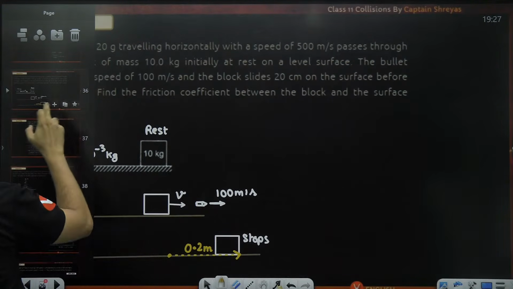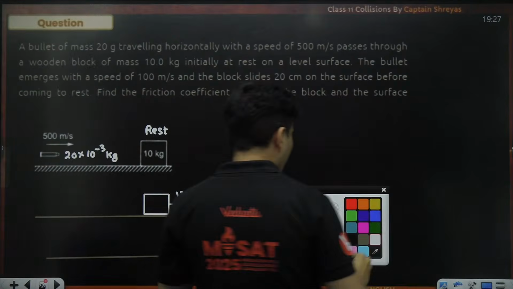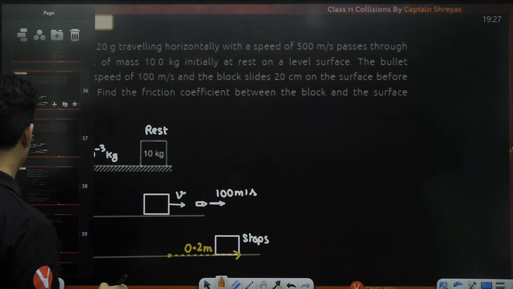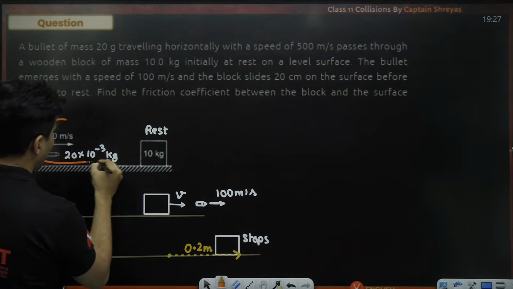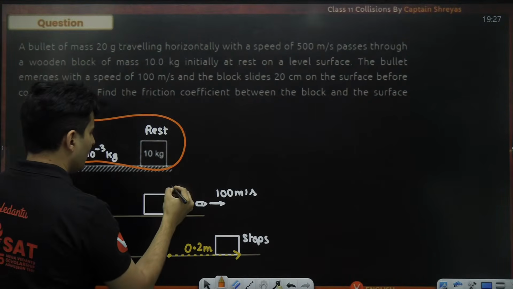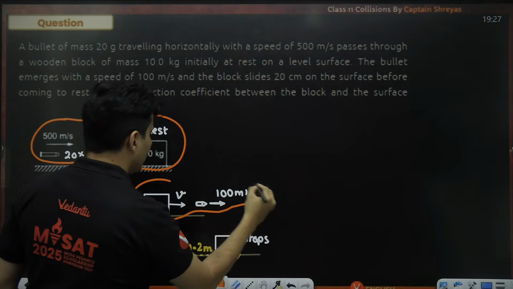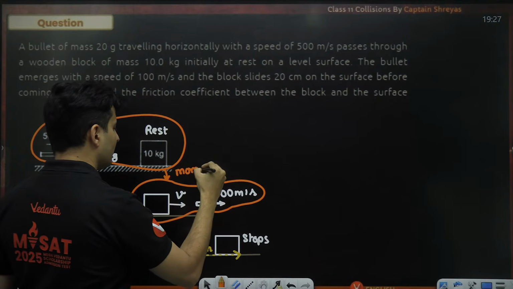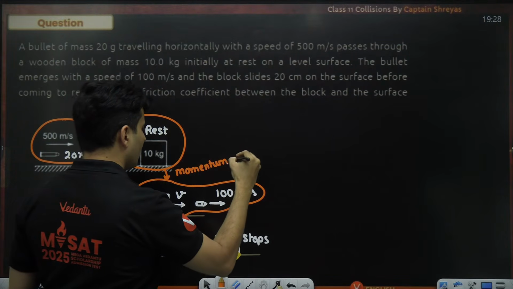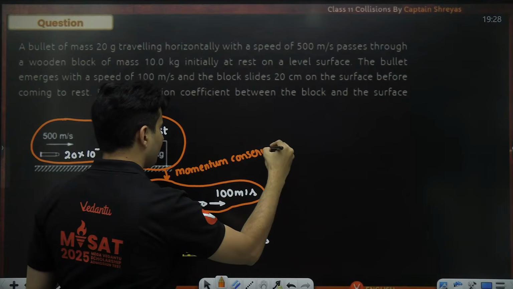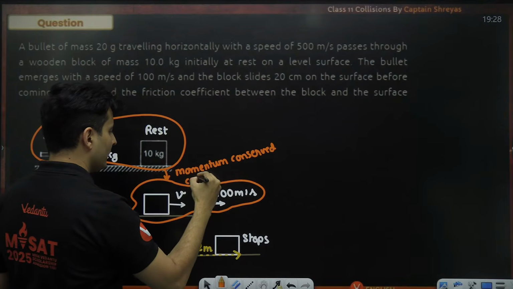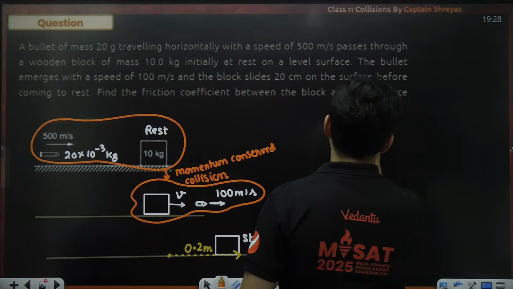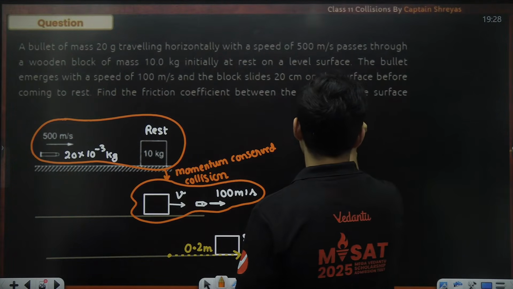Okay, so I'll create a duplicate slide and let's see this. In this process, from the bullet entering in till it goes out, this is where the momentum is conserved. Momentum is conserved during the collision, during that particular collision. So I'll put an equal to over here.